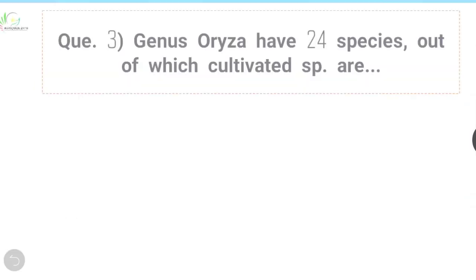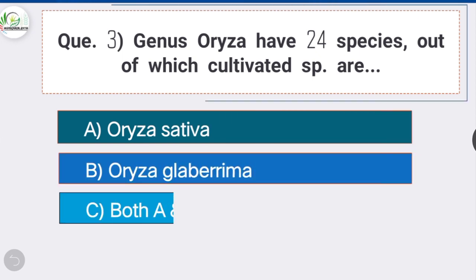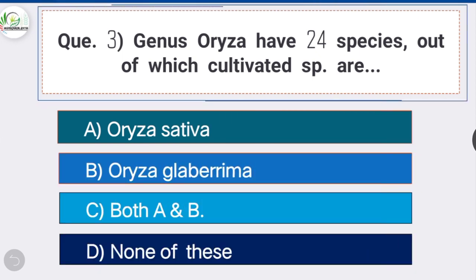Next question number 3. Genus Oryza have 24 species, out of which cultivated species are, option C is the correct answer, both A and B. That means genus Oryza have 24 species, out of which only 2 are cultivated. First one is Oryza sativa and the second one is Oryza glaberrima.